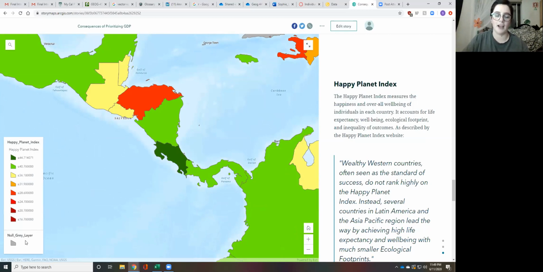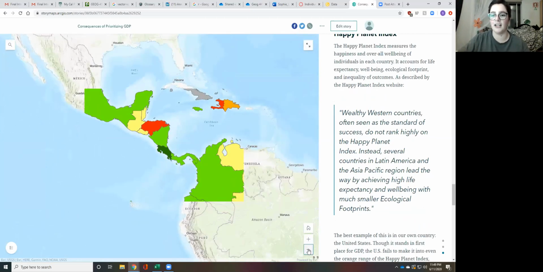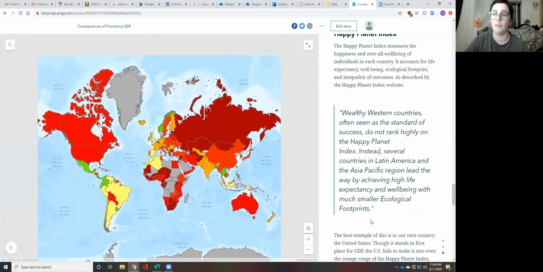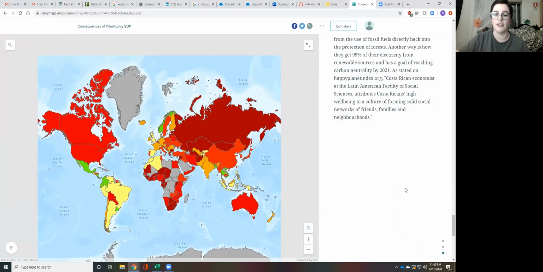So yeah, they've kind of used a lot of their infrastructure, taking away from the military and actually using it to become more environmentally friendly. And they've actually ranked #1 on the Happy Planet Index, which is pretty interesting since other countries like the U.S. who have #1 in GDP rank really low on the spectrum.